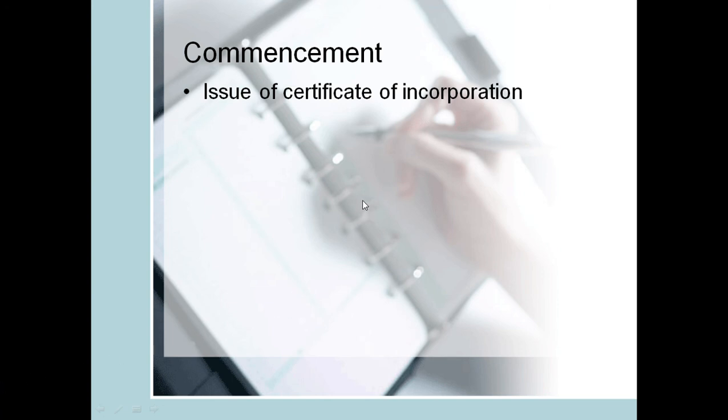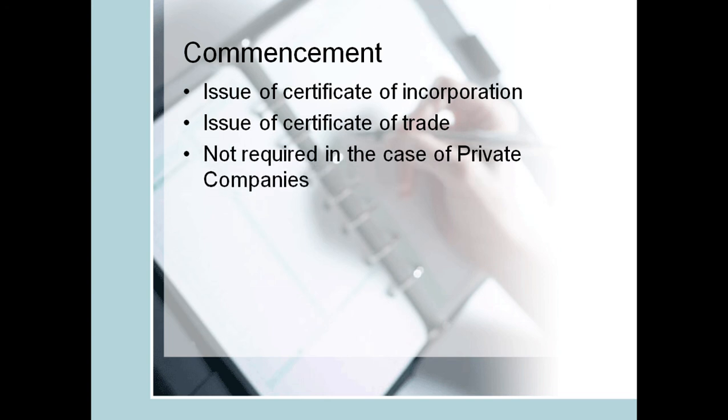So once the registrar of companies goes through these documents, he will approve them, sign them, and he will issue the certificate of incorporation. Now a private company commences business immediately. It is issued with the certificate of incorporation. But the public company must wait. Issue of certificate of trade. Now certificate of trade is normally issued once the company complies with the necessary information.